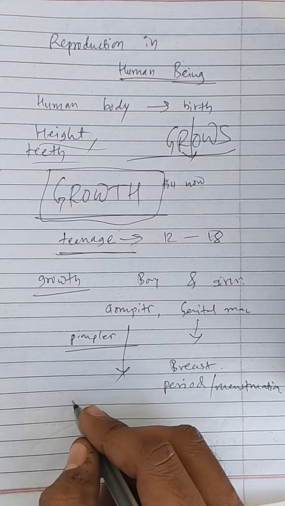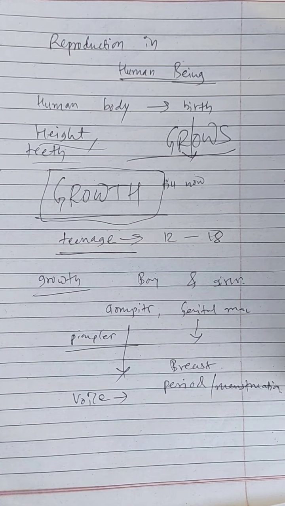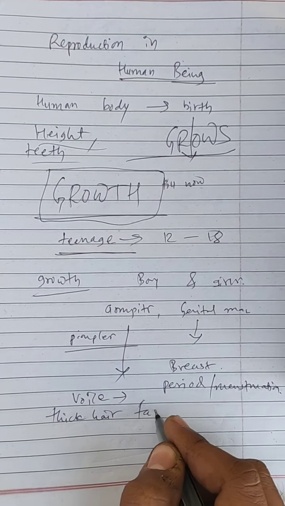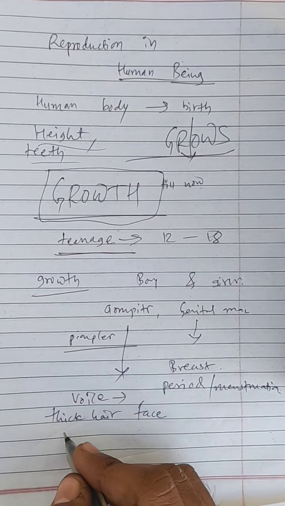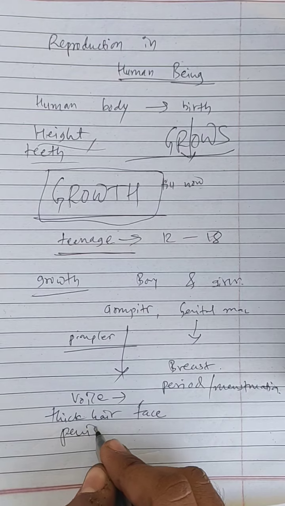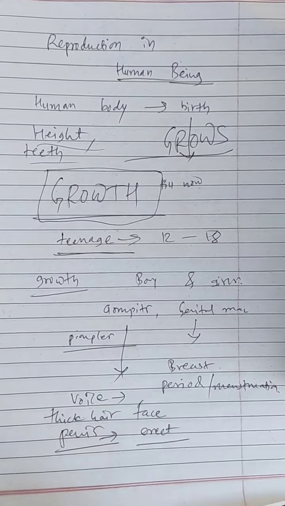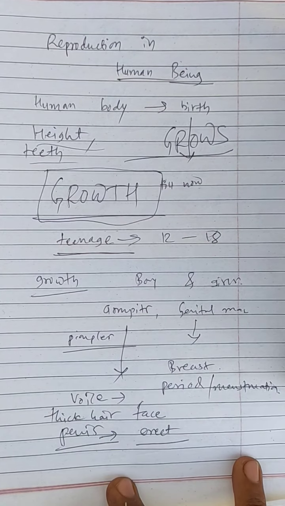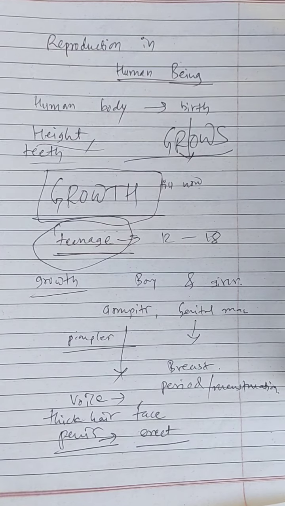you can say that their voice becomes deeper or voice begins to crack. They grow thick hair on their face, that is mustache and beard. They also feel an increase in the size of their penis, and sometimes it starts to erect. So these are the changes that are different in boys and girls, around this teenage.